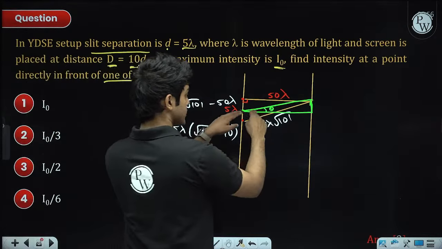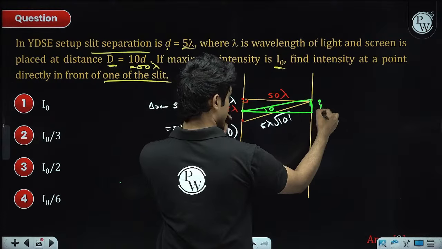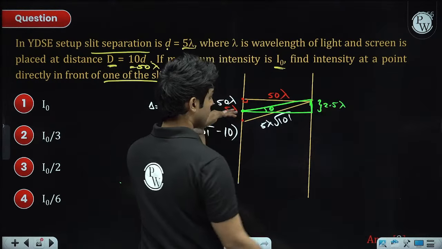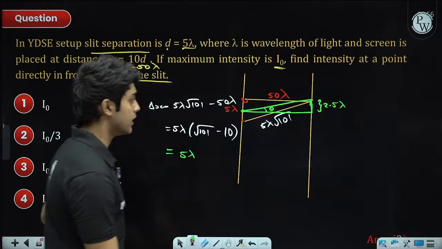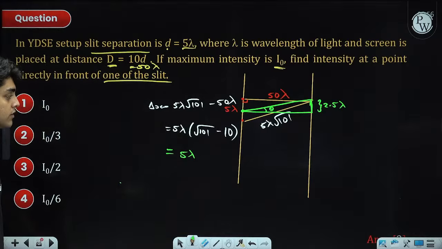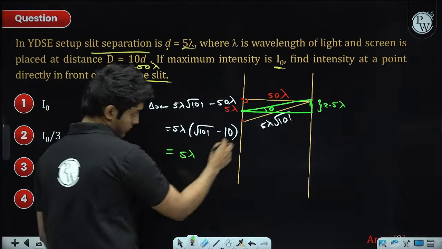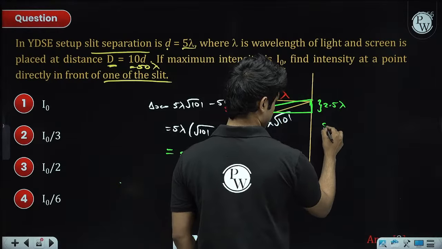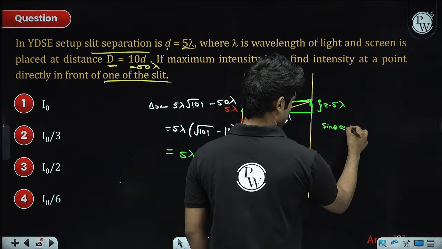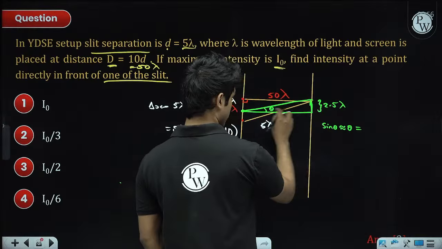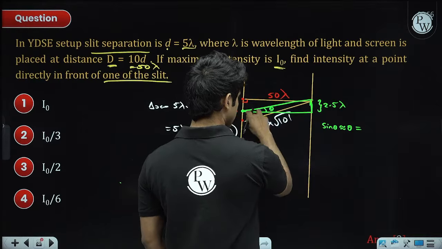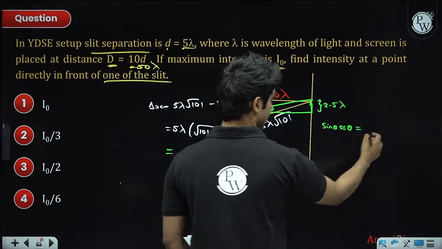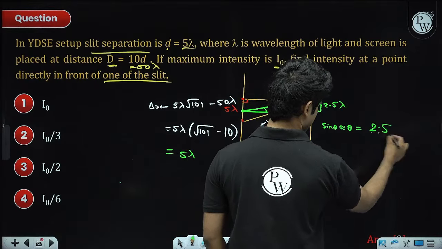Sine theta you can easily write, because this length is 2.5 lambda divided by 50 lambda. So sine theta is approximately theta, which is opposite upon adjacent.